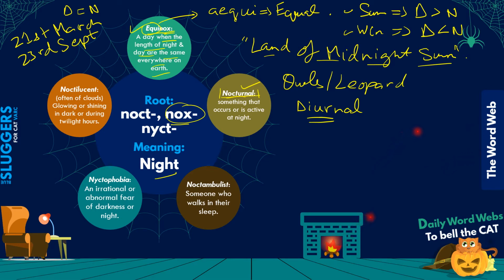Certain activities which are always carried out at night can be considered as nocturnal activities. So this word need not always refer to creatures, okay? So something that is active or occurs at night is nocturnal in nature, and vice versa, something that occurs or is active in the daytime is diurnal in nature.